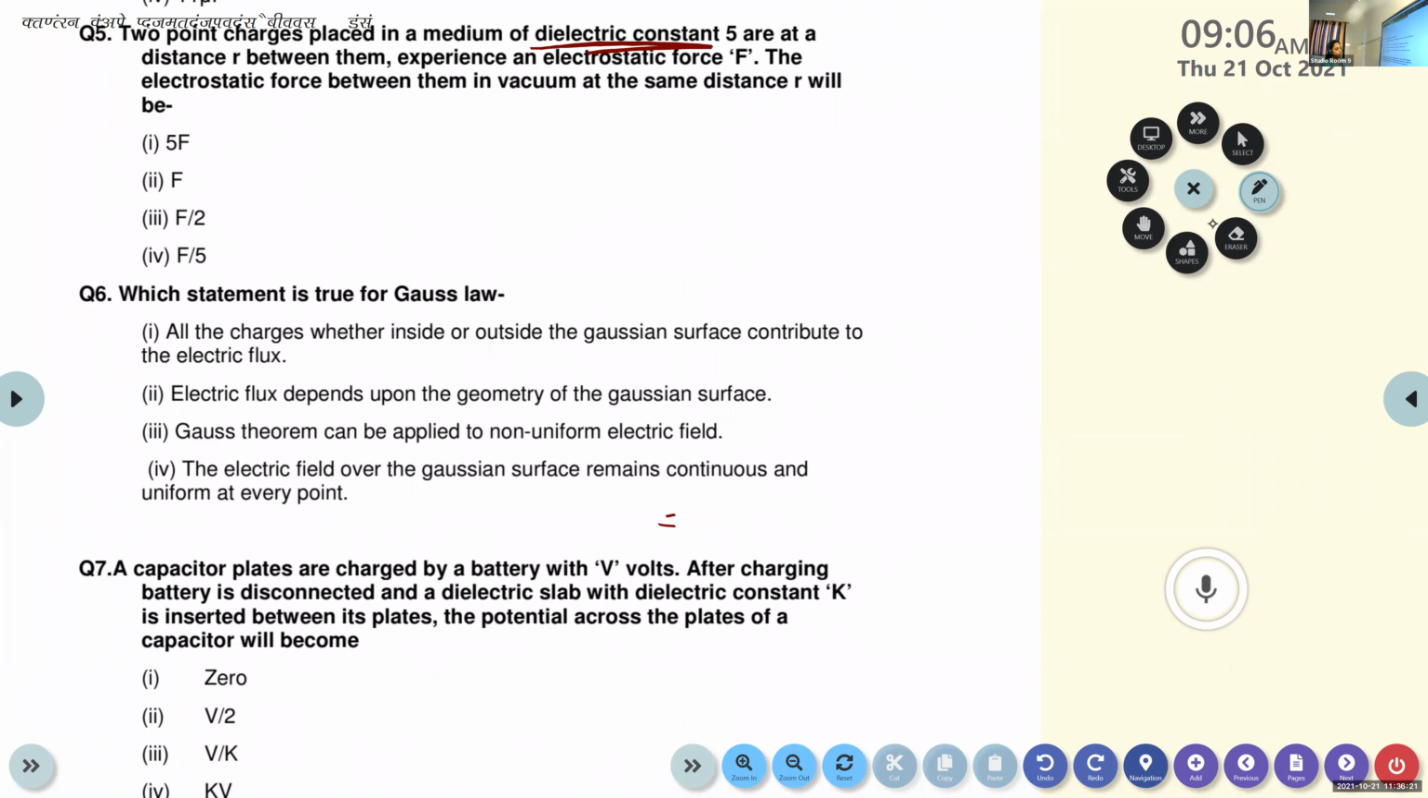Which statement is true for Gauss law? All the charges, whether inside or outside the Gaussian surface, contribute to the electric flux. Electric flux depends upon the geometry of the Gaussian surface. Gauss theorem can be applied to non-uniform electric field. The electric field over the Gaussian surface remains continuous and uniform at every point.